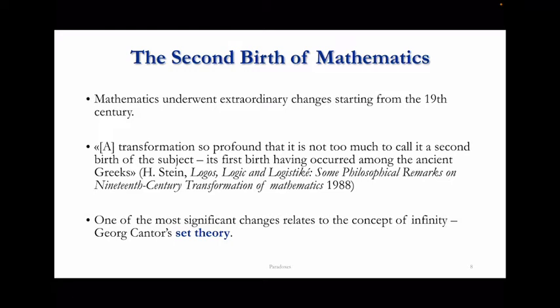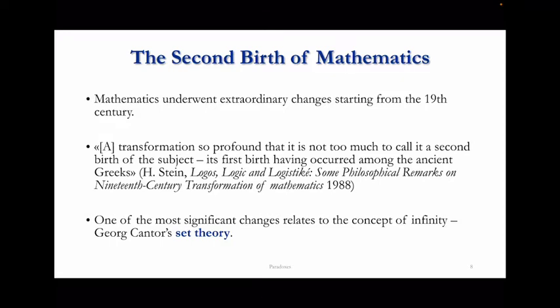One of the most significant changes which took place at that time relates to the concept of infinity, and really was prompted by Cantorian set theory, the ideas by Cantor.